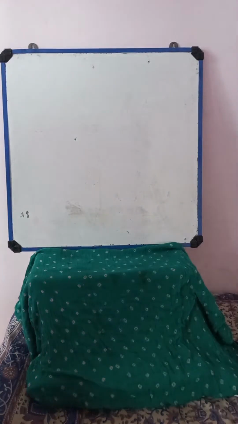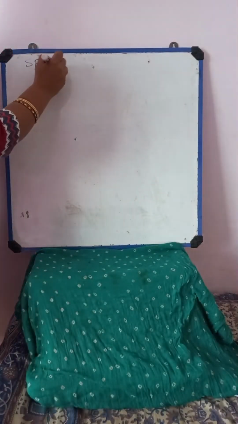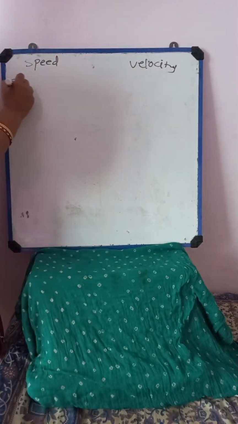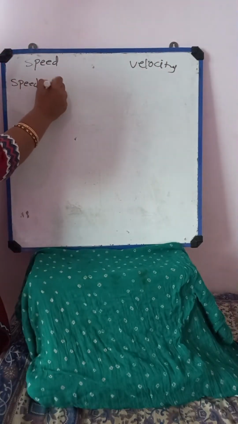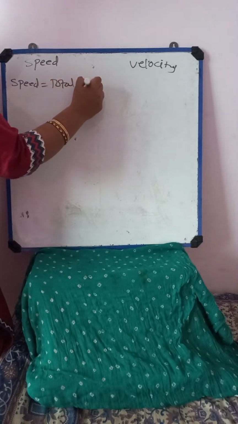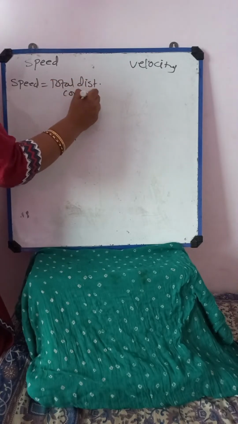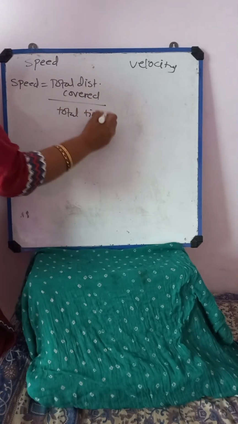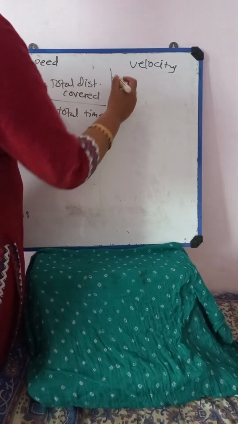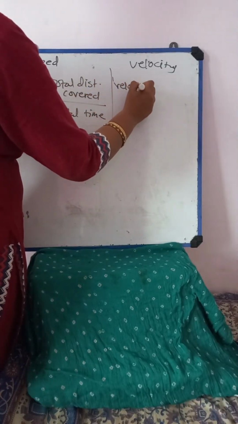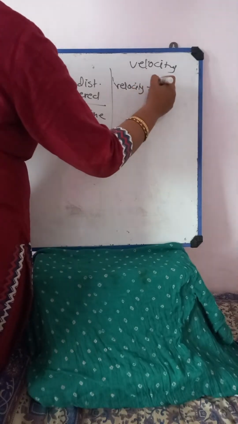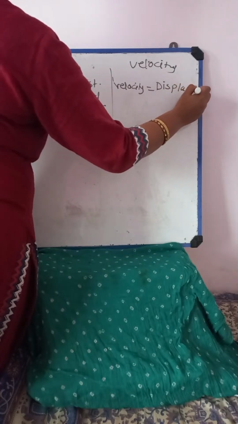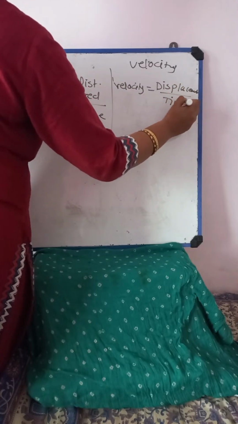So here we can write speed and this is velocity. Speed is nothing but total distance covered upon total time, and velocity is nothing but displacement divided by time.